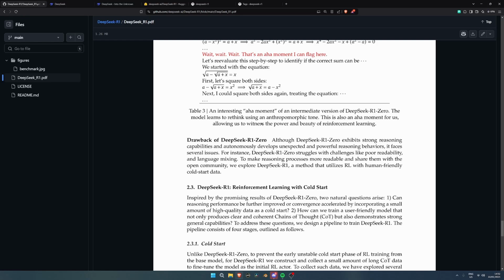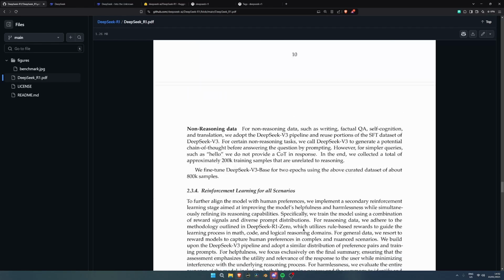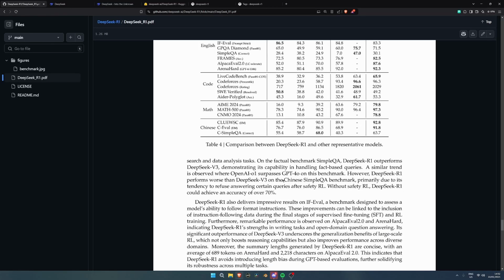The model learns to rethink using an anthropomorphic tone. This is also an aha moment for us. So this is actually really cool. I like this. It's like making it more human, allowing us to witness the power and beauty of reinforcement learning. We have a lot more things, right? We have a lot of things.